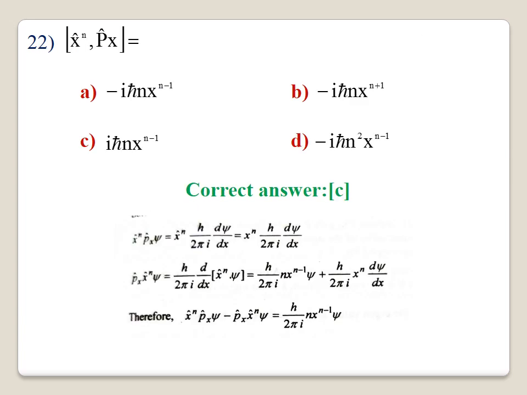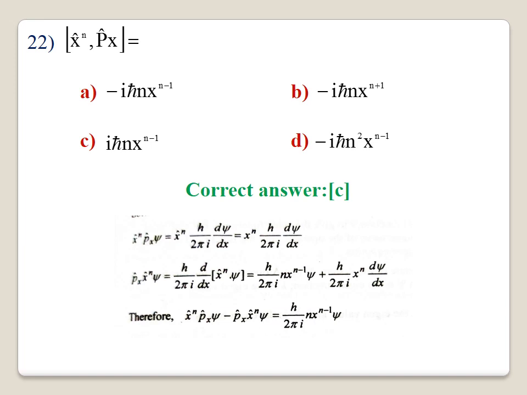Question number 22. X power n of px will be equal to, the correct answer is C. The explanation is given. First we have to calculate x power n px of psi. You substitute the value of px, x power n into h by 2 pi i into dou psi by dou x. You substitute it, you will get x power n h by 2 pi i dou by dou x. Simply you can write this equation.